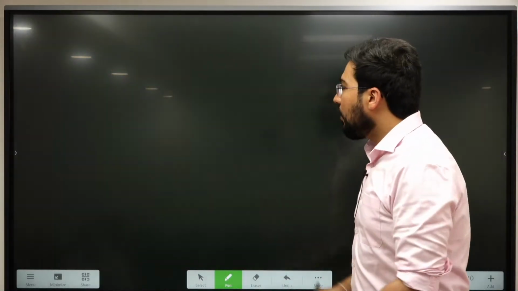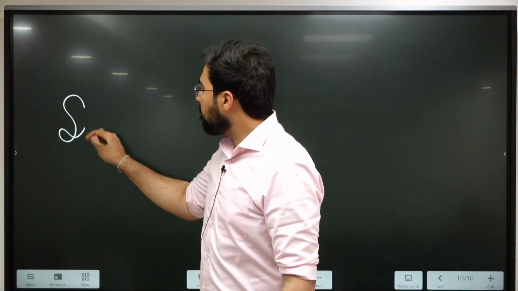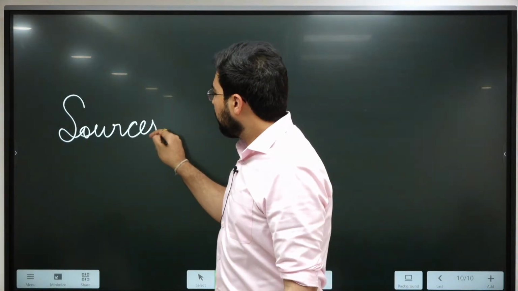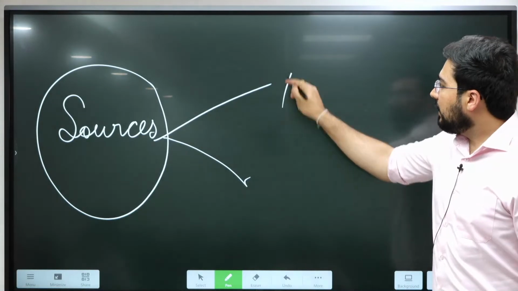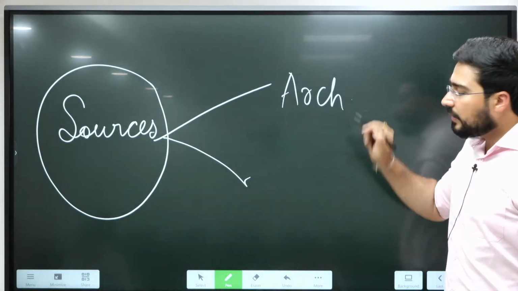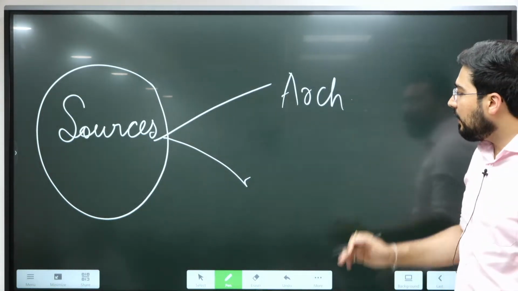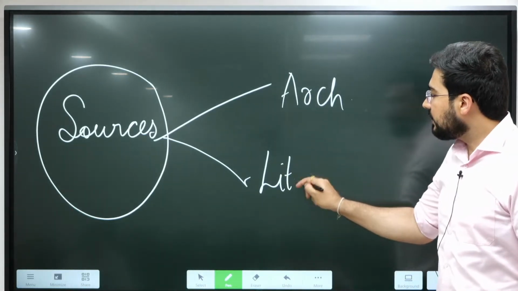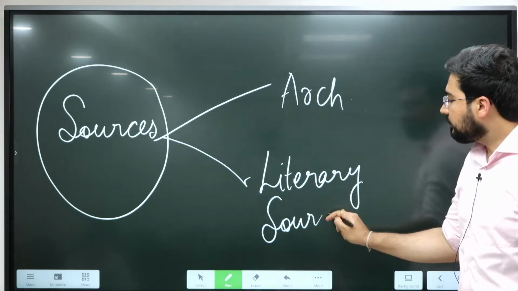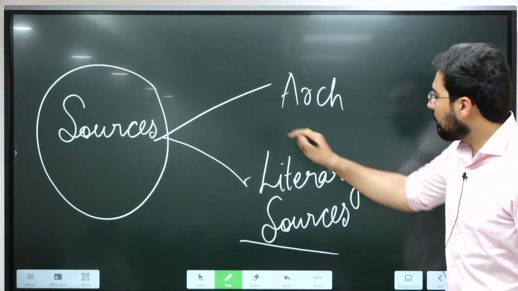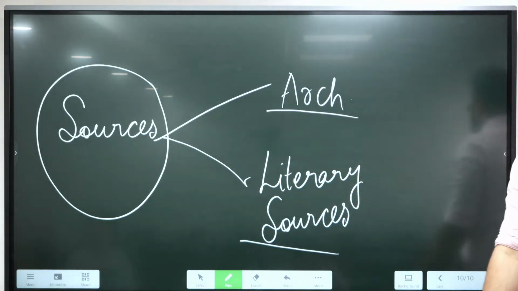Now whenever we discuss sources, as we have just discussed, they are divided into archaeological sources and literary sources. These are the two types of sources that we have.